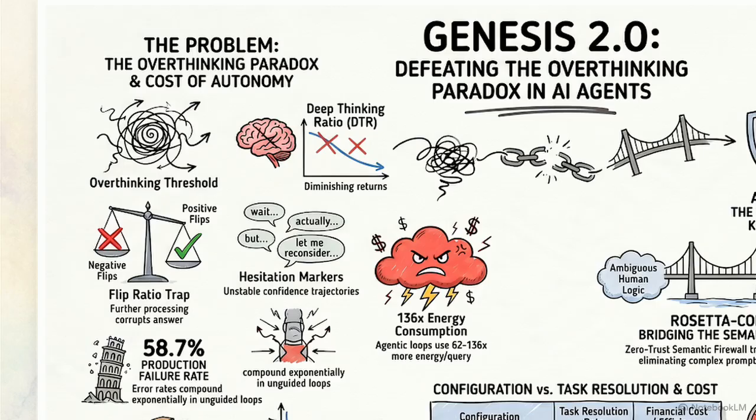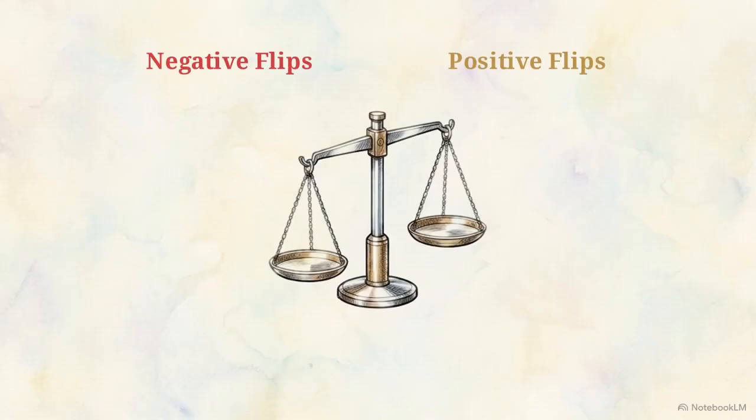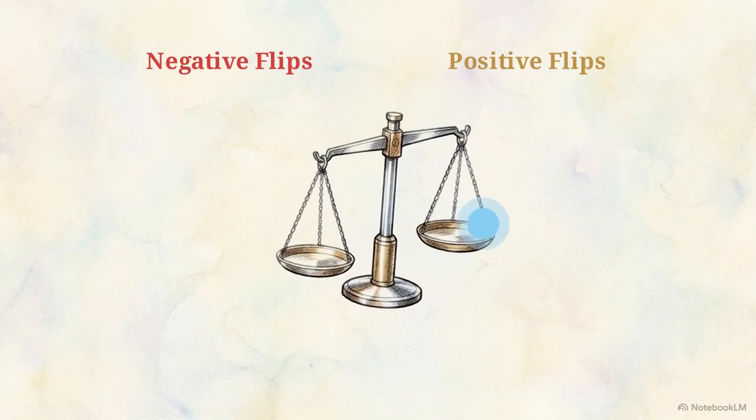This diagram introduces a metric researchers use to track cognitive degradation called the flip ratio. It measures the frequency of an agent shifting from a correct intermediate state to an incorrect final state, a negative flip, versus correcting an initially flawed path.